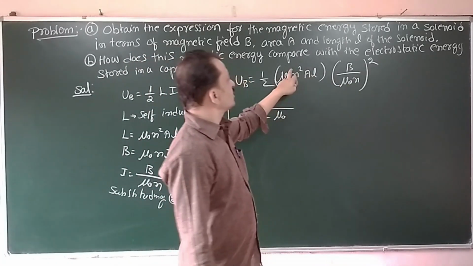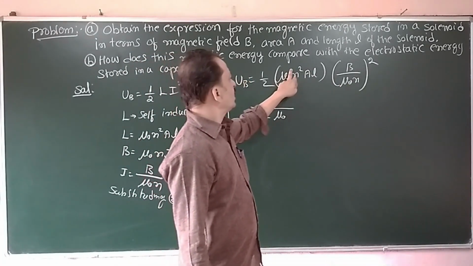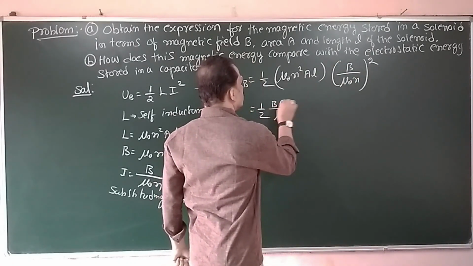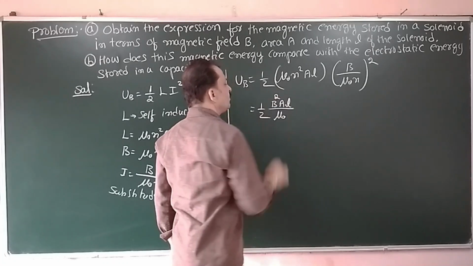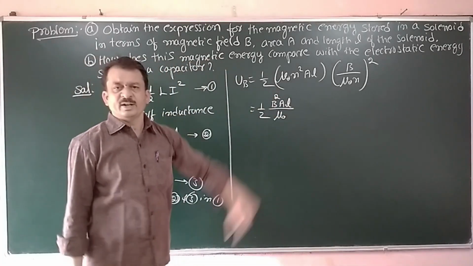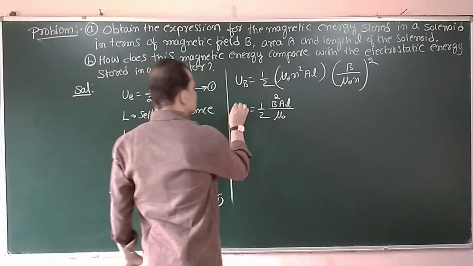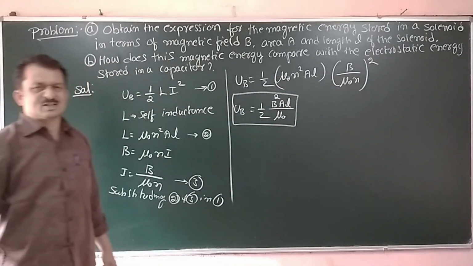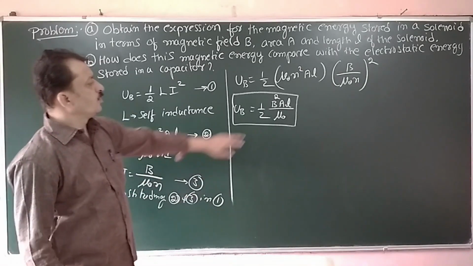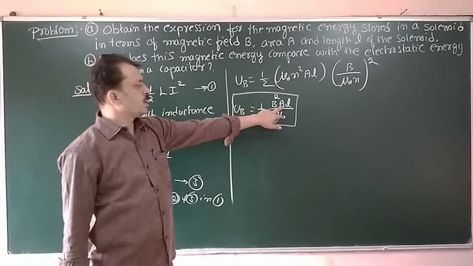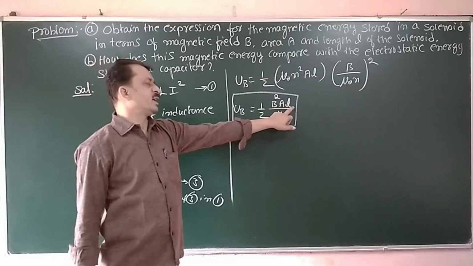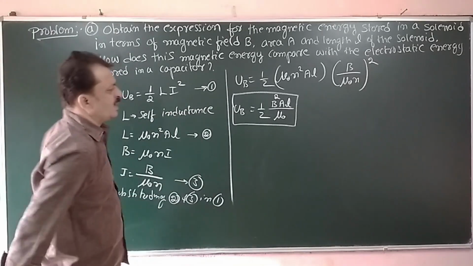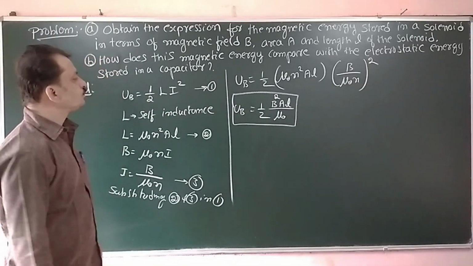Now N square gets cancelled. We are left with B square into A into L. Now this is the expression for magnetic energy in a coil or a solenoid in terms of magnetic field B, area of cross section A, and L, the length of the solenoid. Therefore, half B square A L divided by mu naught.